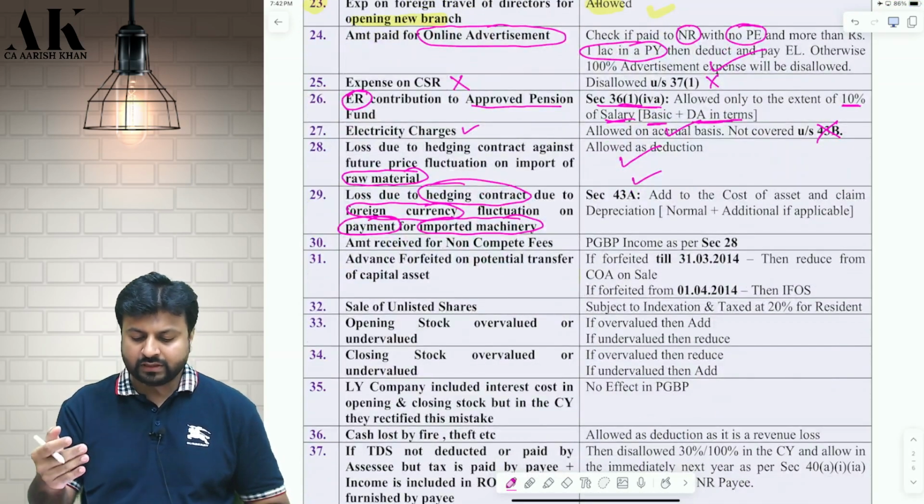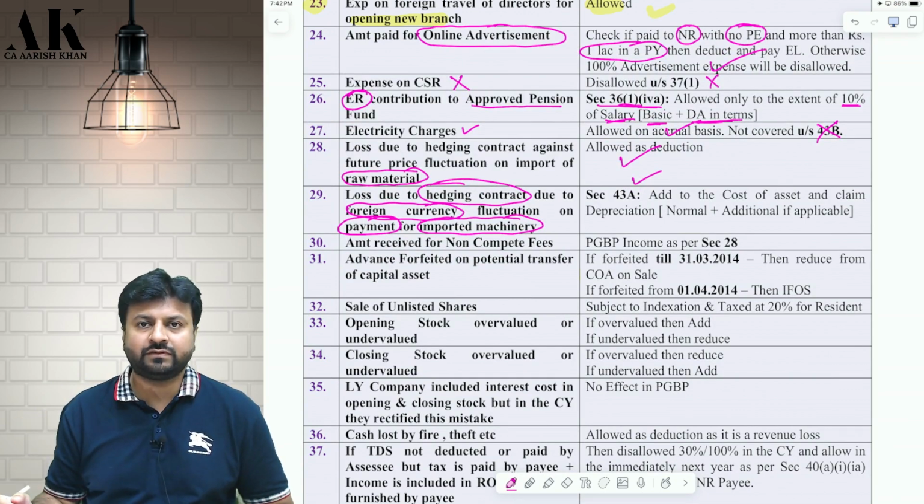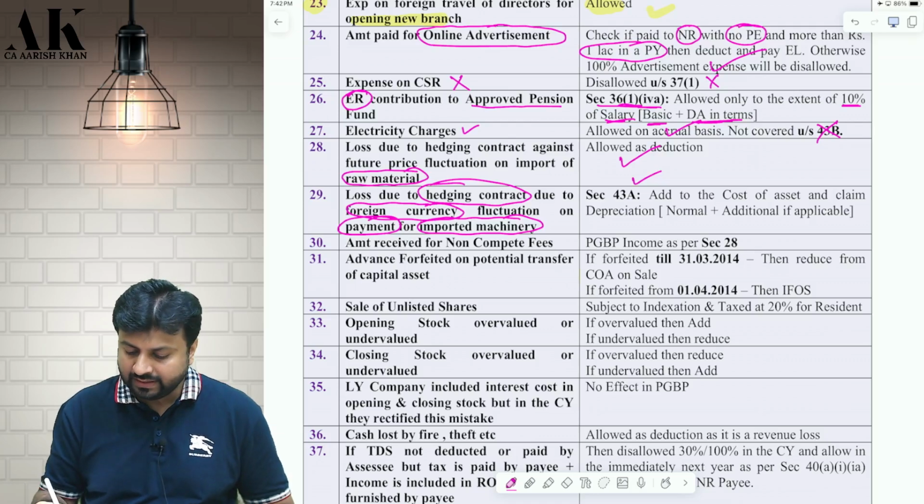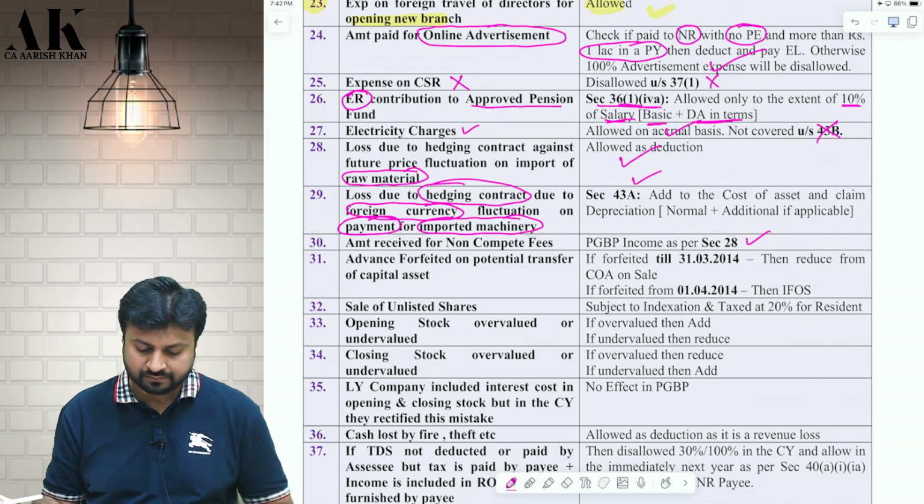Next one, amount received for non-compete fees. If you receive any amount for non-compete fees for any business and profession, it will be chargeable as PGBP income. Be very careful, okay. It is a PGBP income. I hope it is clear to all of you, okay.